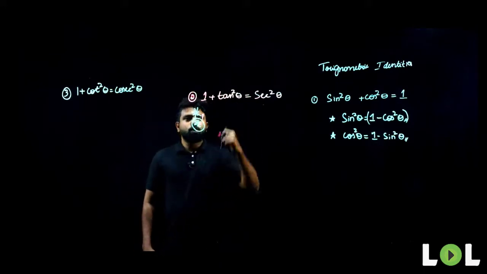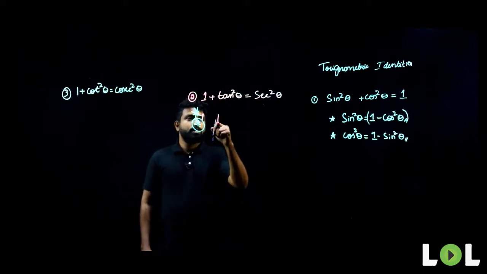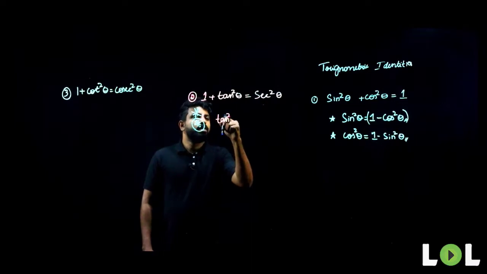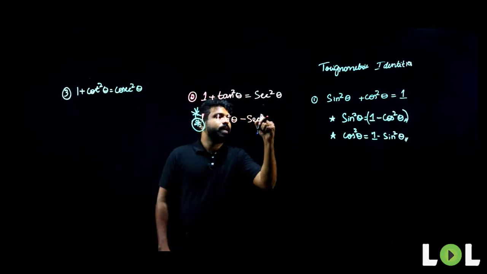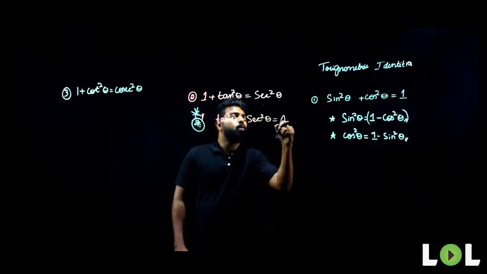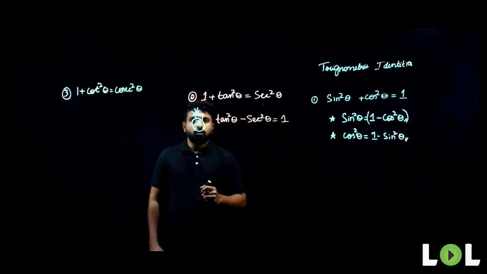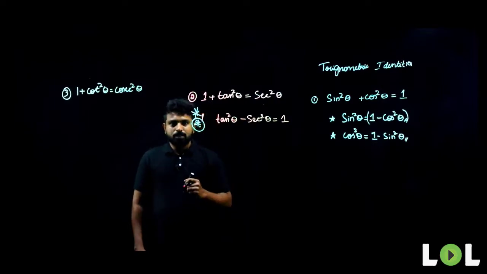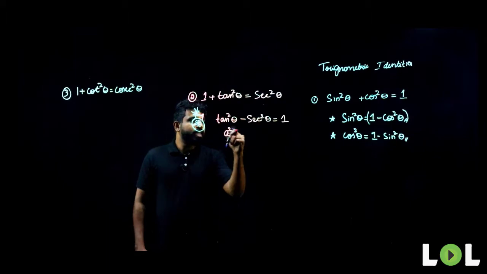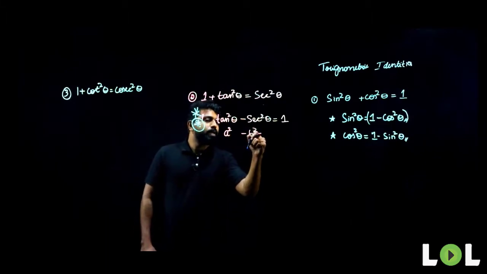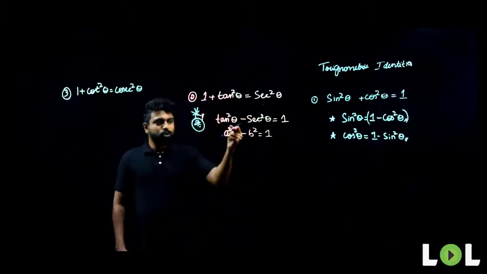What can tan square theta be written as? Tan square theta minus secant square theta will be equal to 1. So have a close look at this. Can we write this as a square minus b square is equal to 1? Isn't it of the same form here?